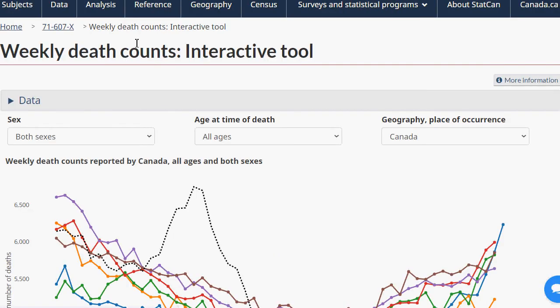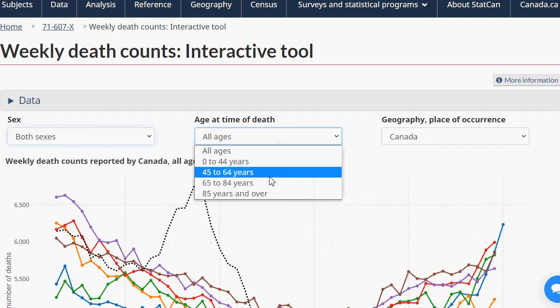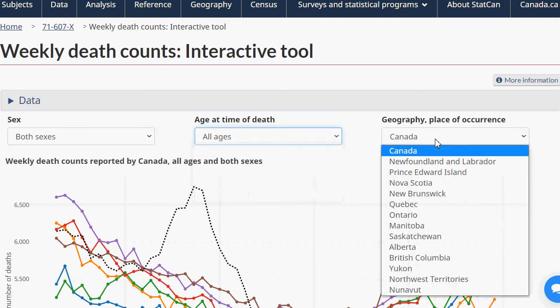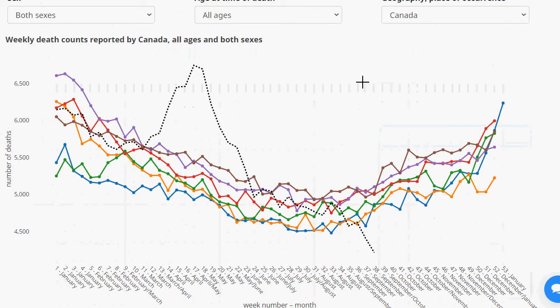What it has is data for both sexes, or I can look at males and females, but I'm not going to go to that one. I will change it up with provinces and ages. You've got 0 to 44, 45 to 64, 65 to 84, and 85 and anything above, and then Canada within every other province. What it has is the amount that passed away that particular week. So 65 is the upper end of the scale and 45 the lowest. So in Canada, it's always in that range, basically 5,000 or so people.